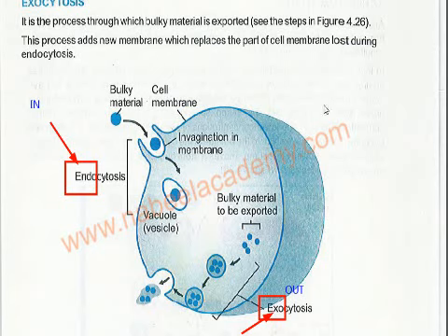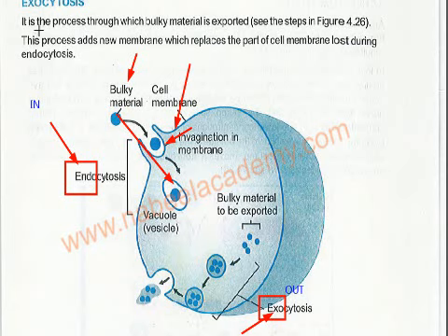Okay, so this process, if you see the process, this is a very bulky material. Now see the infolding of the cell membrane. This is the infolding of the cell membrane. Invagination means infolding and the opening of the cell membrane. Okay, this is the cell membrane. Because of the invagination of the cell membrane, this bulky material is coming inside in the form of a vacuole. Vacuole means it has a membrane outside it. Why? Because the cell is going to eat and digest this solid material.